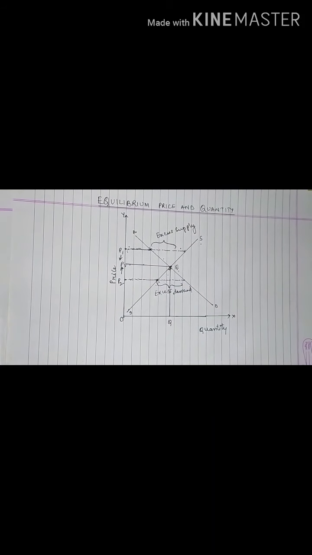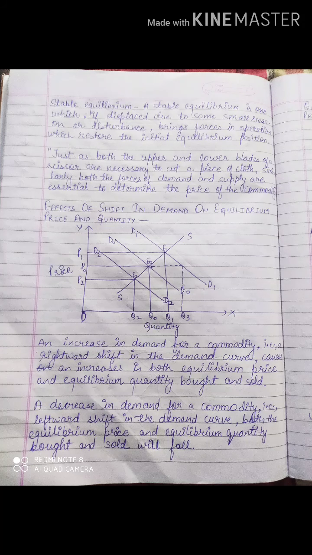Okay. So I hope the diagram is clear. This is the diagram of equilibrium price and quantity. Now what is stable equilibrium? A stable equilibrium is one which, if displaced due to some reason or disturbance, suppose my price increases, or demand increases or supply increases, whatever may be the case, if it is displaced due to some small reason or disturbance, okay, so what will happen?